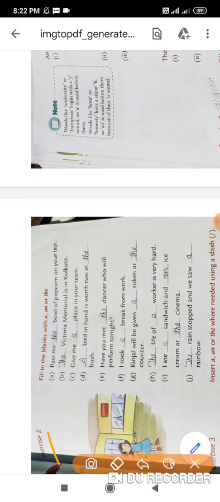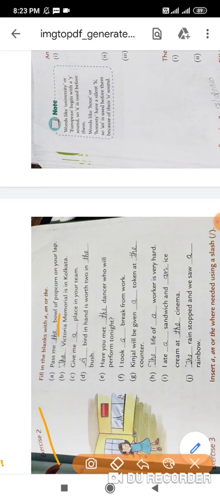After that, come to the next, fill in the blanks. It's exercise 2. Fill in the blanks with a, an, or the. The first one is: pass me the bowl of popcorn on your lap. That means it's a particular bowl that is on your lap. Somebody is talking about the particular bowl, the one on your lap. So it's particular, so we put the.